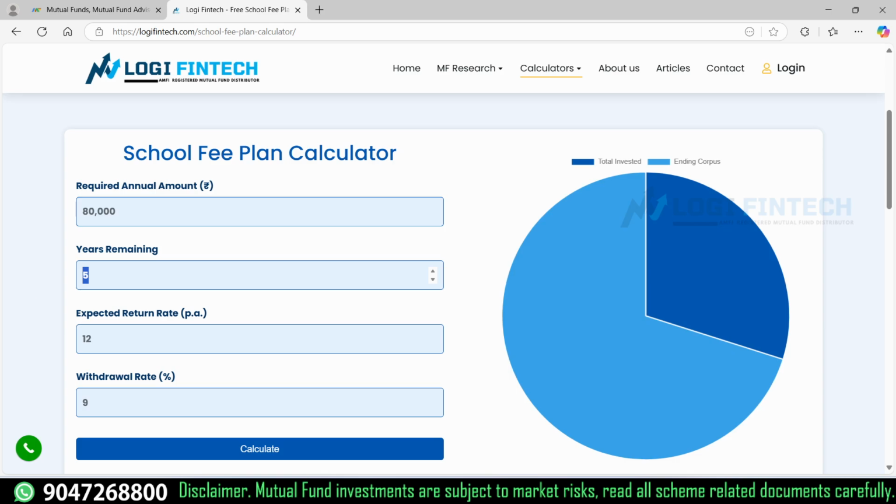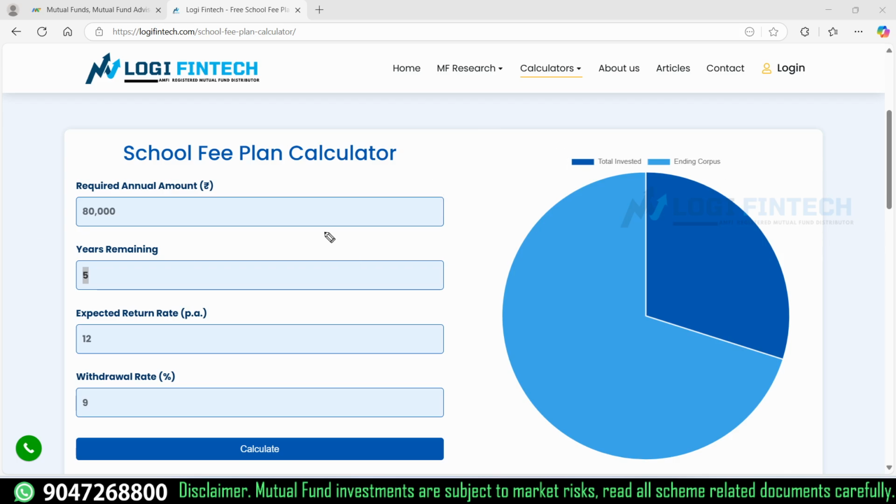Then, how many years are remaining? The years you mention here are how many years are left before your kid joins school. For example, if I have a 1 year old kid, I'm planning for the first year, or you can even plan for LKG or UKG, whatever it may be. I'm calculating for a 1 year old kid, and 6 years is the first standard age, so there is a gap of 5 years between 1 year and 6 years. Based on that, I mention 5 years remaining to join school.